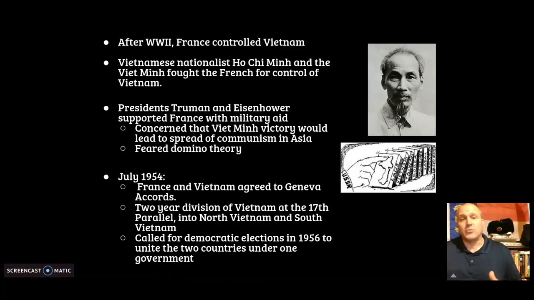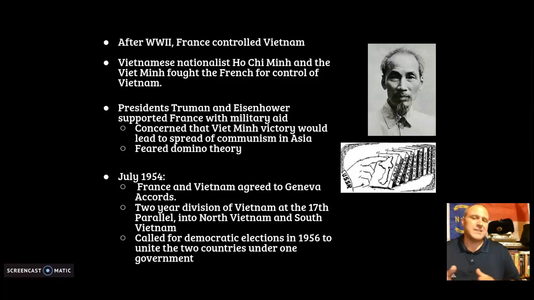After World War II, Japan lost control of Vietnam, and France wound up becoming in control of Vietnam. Well, Vietnamese nationalists, that guy right there, Ho Chi Minh and the Viet Minh, fought against the French to control Vietnam. They wanted Vietnam to be back in the hands of the Vietnamese.